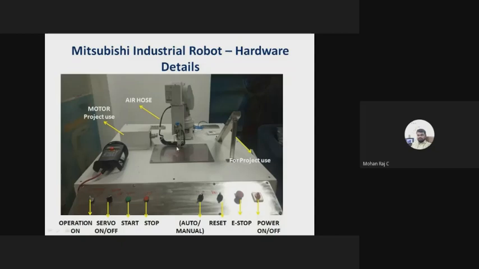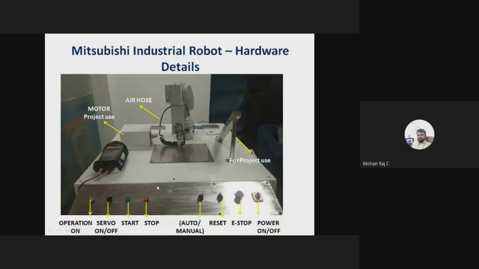So this is the exact front view of the robot. Here there is a motor available. It is for our project use, right? And here there is an air hose. So this is the air incoming part. The incoming air passes through the solenoid. Based on the switching action of the solenoid, the airflow will be diverted. How does the air reach the gripper? With the help of this air hose, the pneumatics reach the gripper. Based on the direction of airflow, the gripper will open or close.